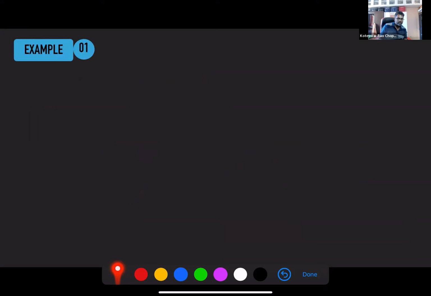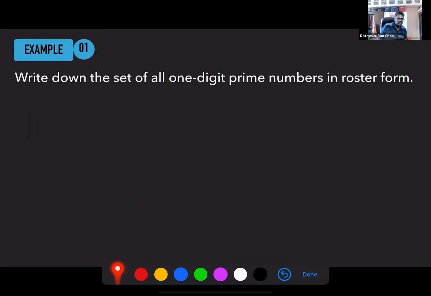Okay, so let's take an example. Before I discuss, can you just take a minute to do this simple exercise? Write down the set of all one-digit prime numbers in roster form.